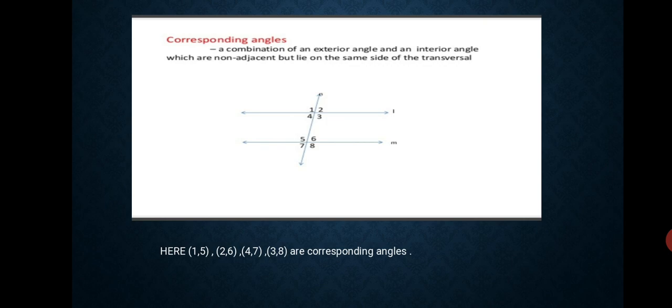The same for 4 and 7, 3 and 8. So 1 5, 2 6, 4 7, 3 8 are corresponding angles. In corresponding angles, one is interior and one is exterior, on the same side of the transversal, and they should not be adjacent.